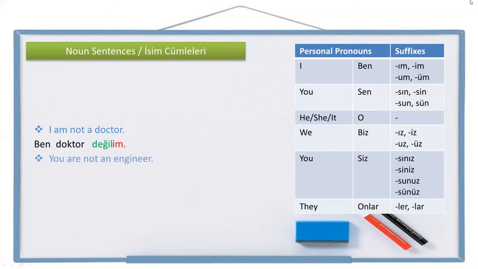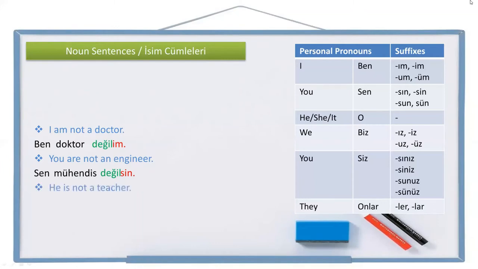Another example. You are not an engineer. Let's write it. You, sen, engineer, mühendis. Not engineer, mühendis değil. You are not an engineer, mühendis değilsin. So, you are not an engineer is sen mühendis değilsin.